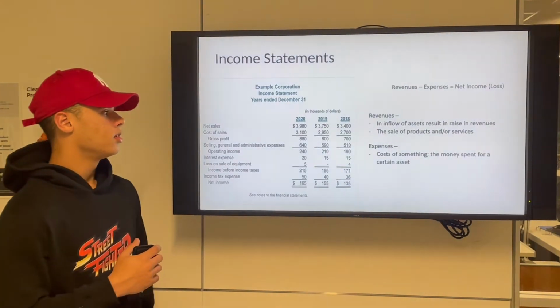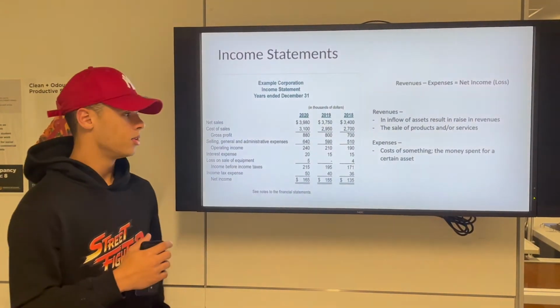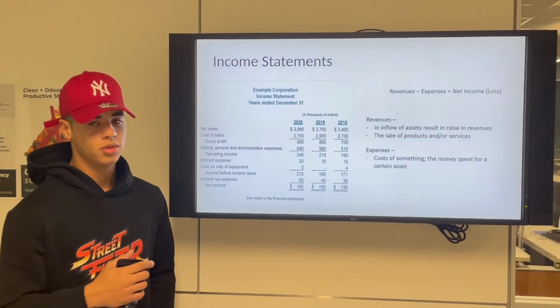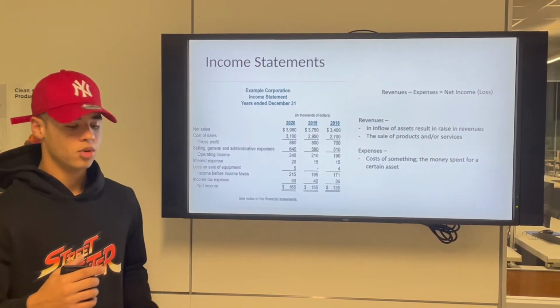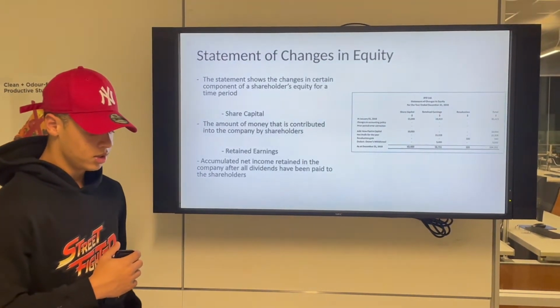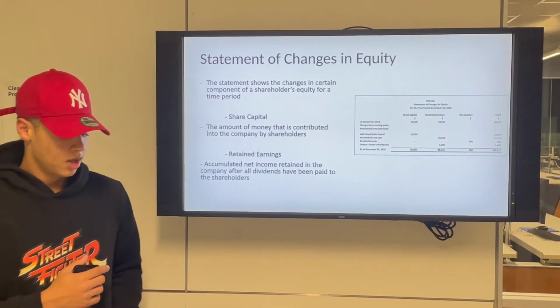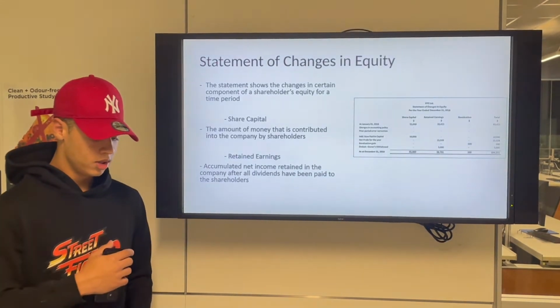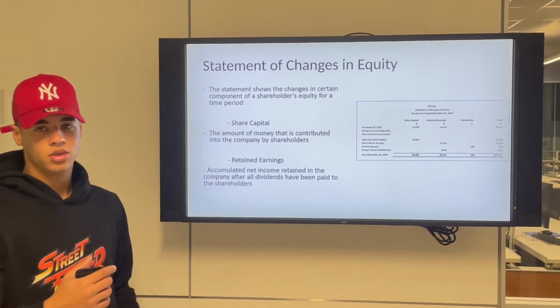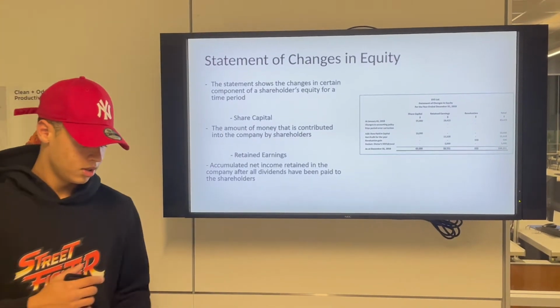An income statement basically shows the revenues and expenses in the company, and then you subtract them from each other and you'd get the net income or loss. Statement of changes in equity shows the changes in certain components of shareholders' equity for a time period. For example, share capital and retained earnings. These are two components of shareholders' equity.